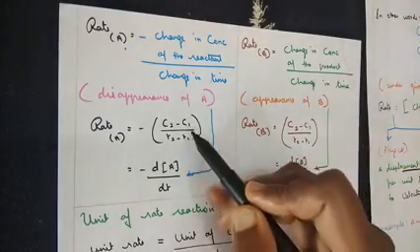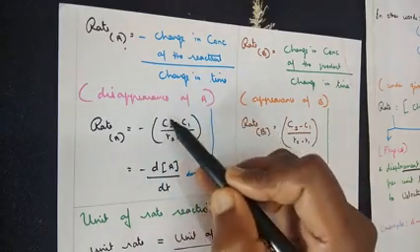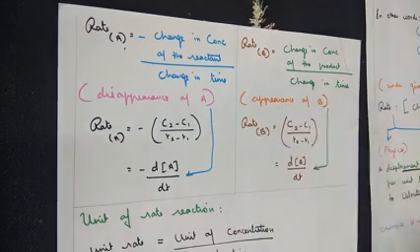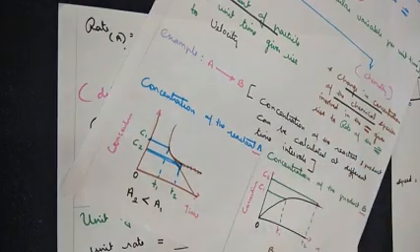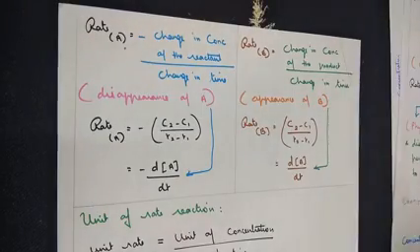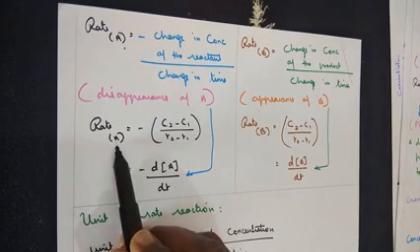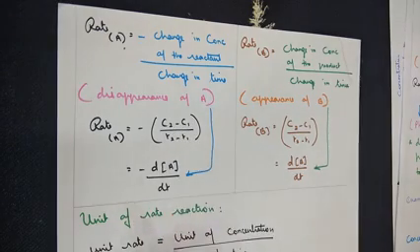So if we substitute, here we are talking about disappearance of A, that is a decrease in the concentration. Here we are talking about appearance of B, that is an increase in the concentration. So on the reactant side, concentration is decreasing. On the product side, concentration is increasing. Write it in terms of formula. Therefore, rate of reactant is equal to minus (C2 minus C1) by (T2 minus T1).